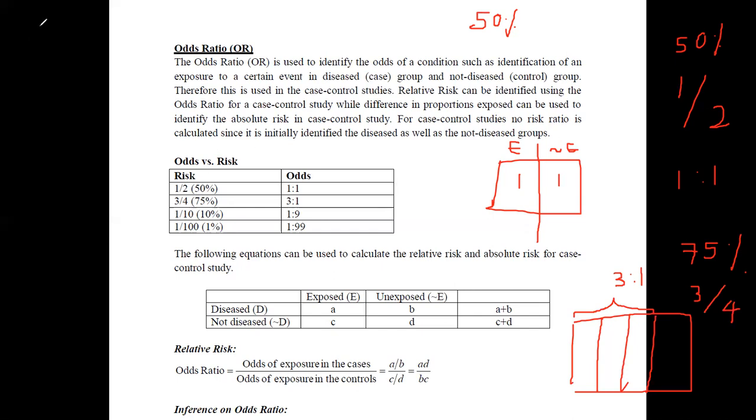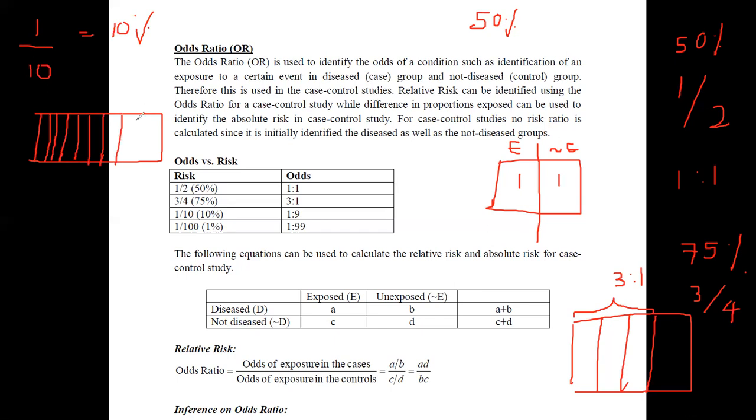Similarly, consider 1 over 10. If it is 1 over 10, it is 10%. 10% means 1 over 10. Altogether, there would be 10 parts: 1, 2, 3, 4, 5, 6, 7, 8, 9 and 10.